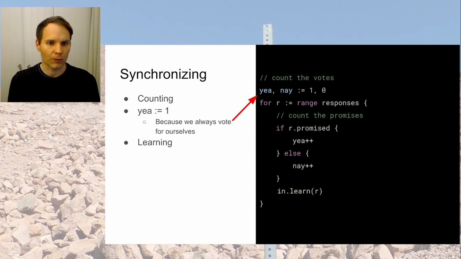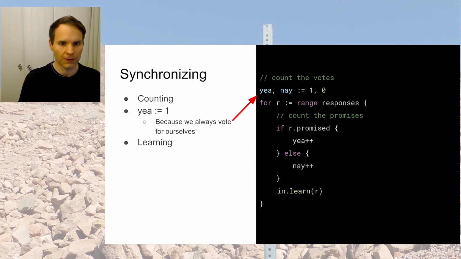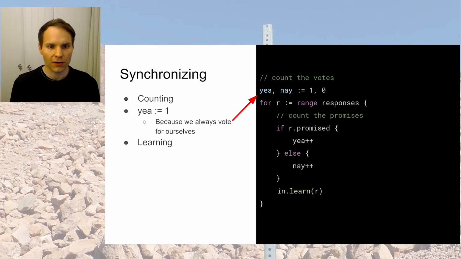And then we start with blank values for yay and nay, for yes and no. And we start with yes at 1 because we are in one of the instances, and when an instance sends out a proposal, it always promises to itself. So this is why we start with 1 for yay and 0 for nay. And then we go over the responses, which are in the responses channel. If it has been promised, then we increment yay, and if not, then we increment nay.